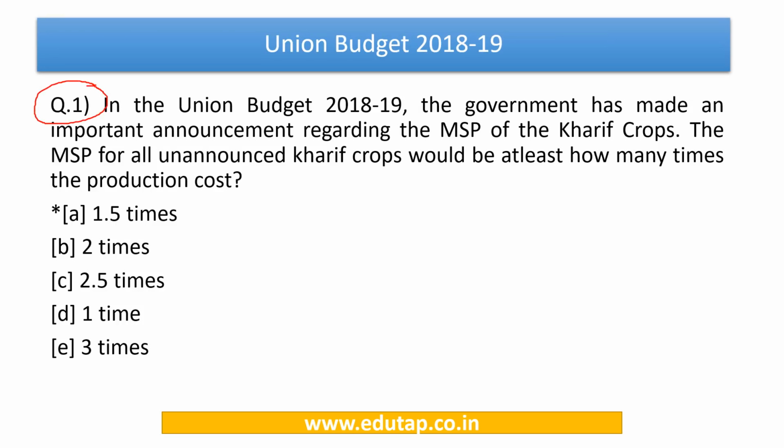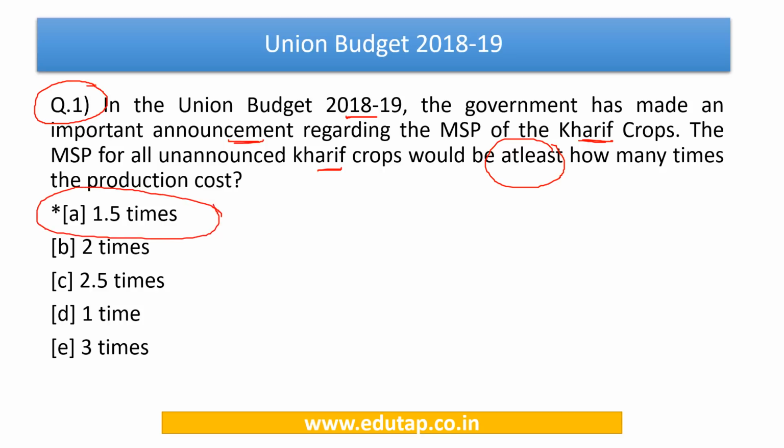It says that in the Union Budget 2018-19, the government has made an important announcement regarding the MSP of Kharif crops. MSP is minimum support price. The MSP for all announced Kharif crops would be at least how many times the production cost? Now friends, this announcement is very important and the answer to this question stands to be 1.5 times.